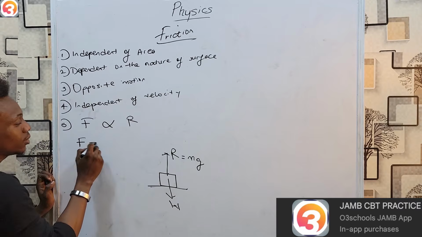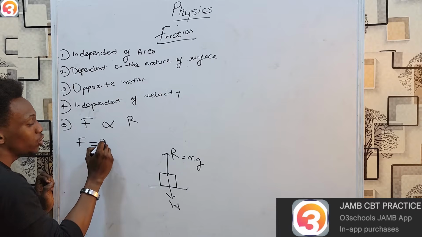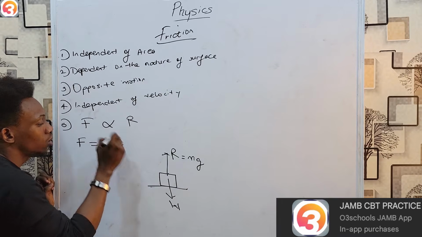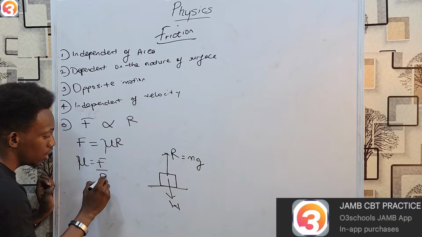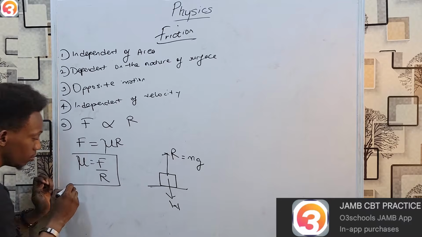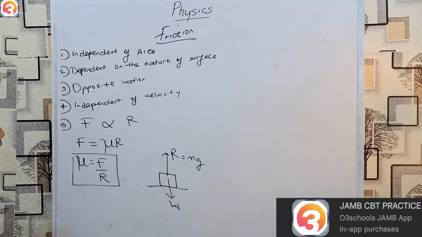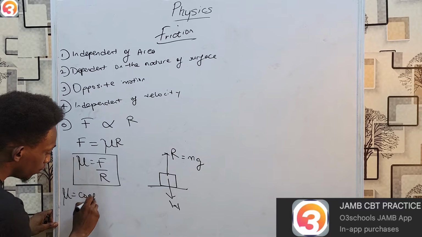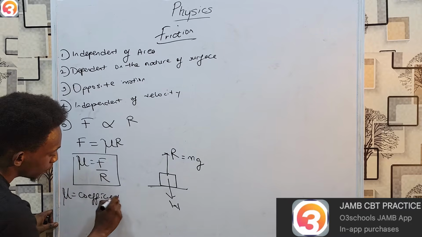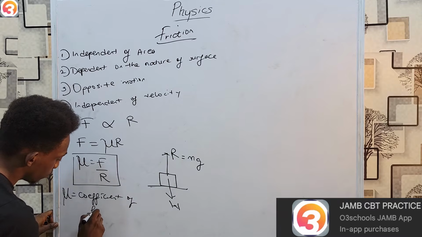Choosing your constant to remove the variation sign, the constant is mu, and this mu will be equal to F over R, and that is the coefficient of friction. That's what mu represents, coefficient of friction.